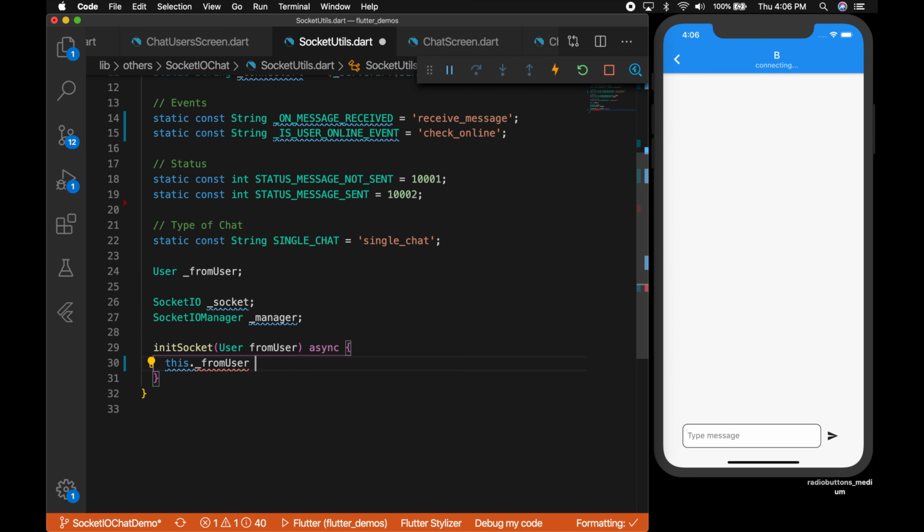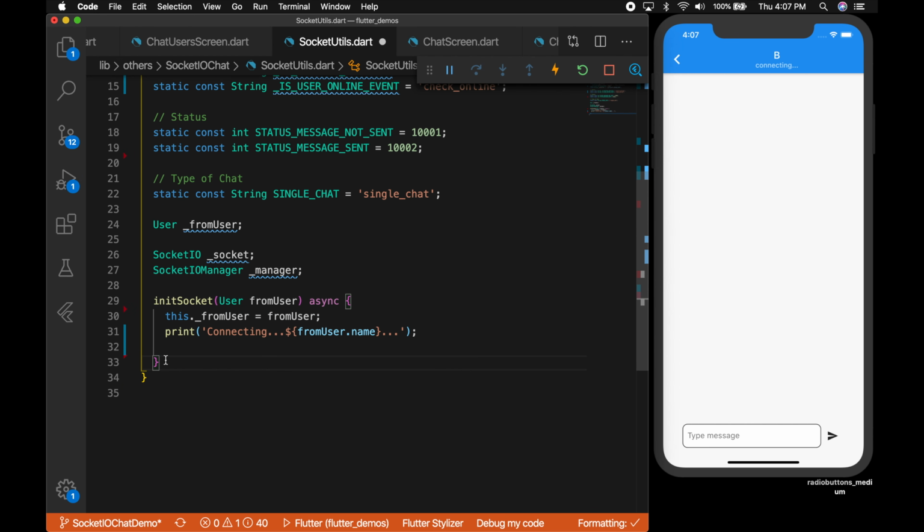Okay, so let me make it underscore from user and assign it, and let's print connecting from user dot name. Okay, now let's write another function.